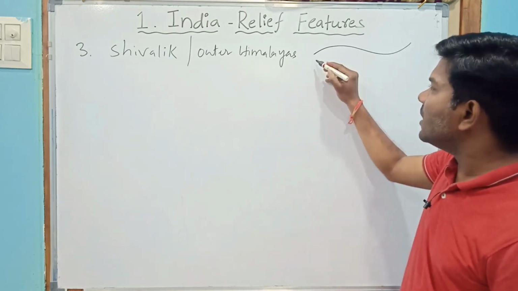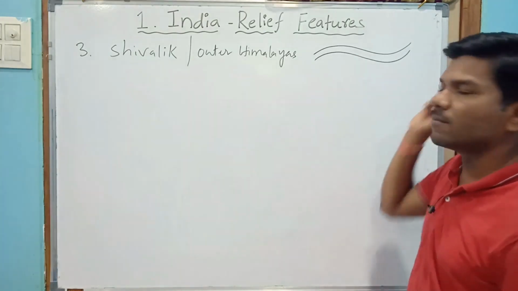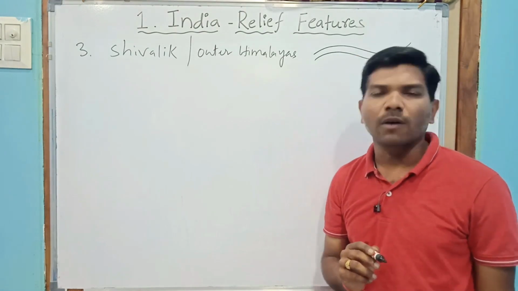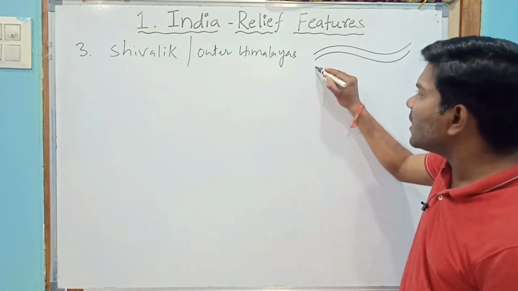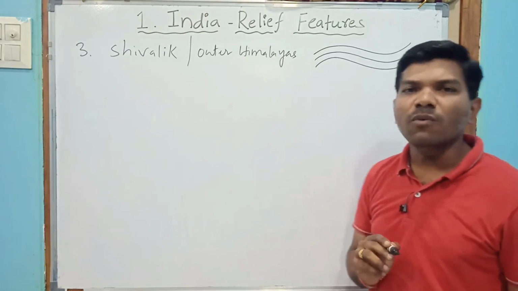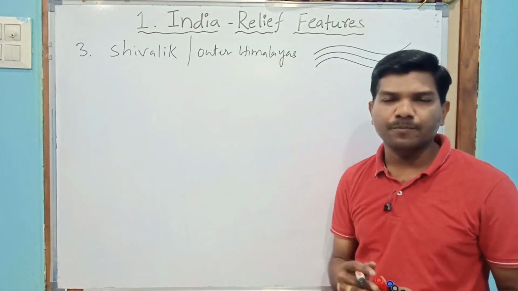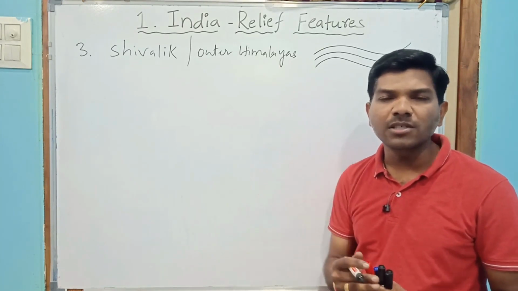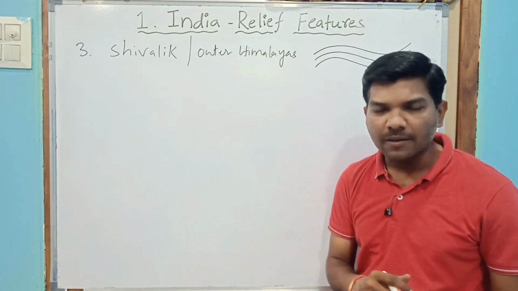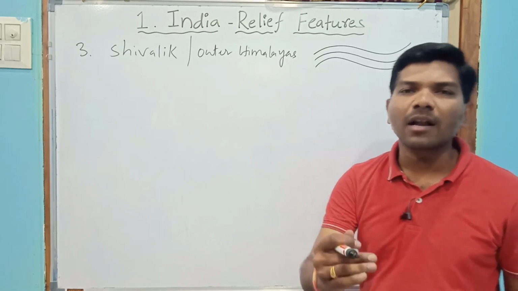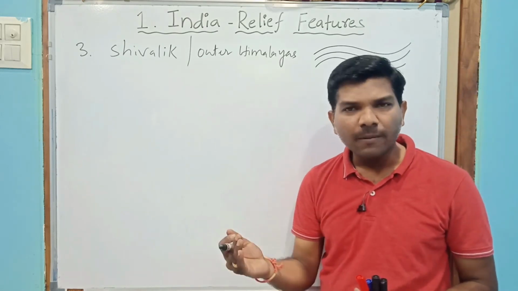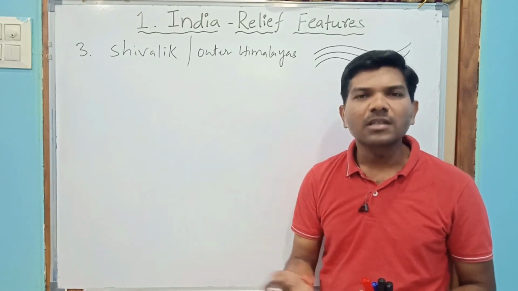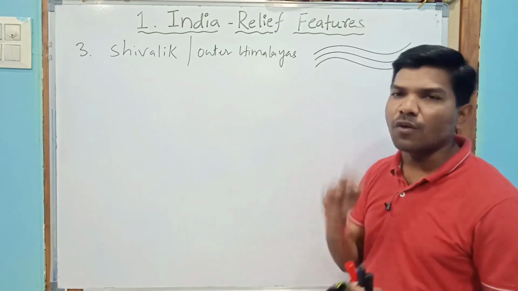After millions of years, the second one, Himachal, was formed. After millions of years, Shivalik was formed. There is a gap between one mountain range and another in their formation. So first the Greater Himalayas were formed, then Himachal, then last Shivalik.